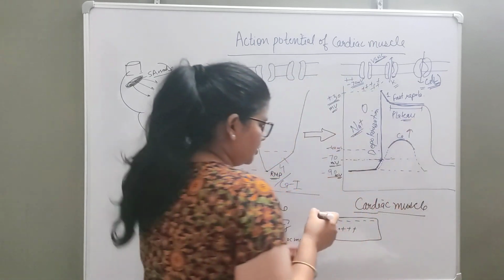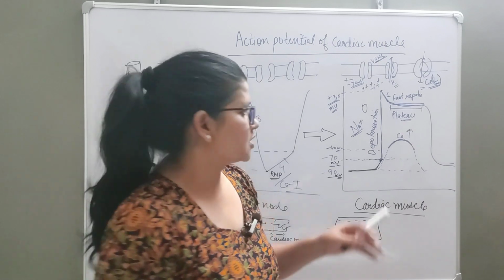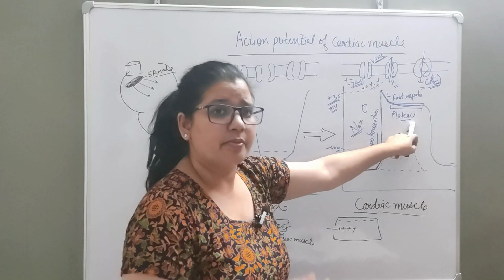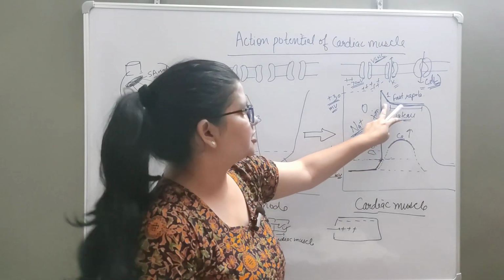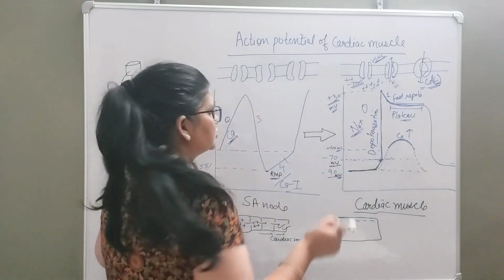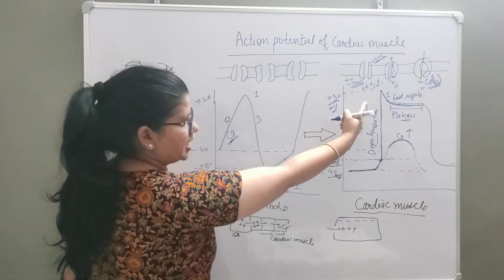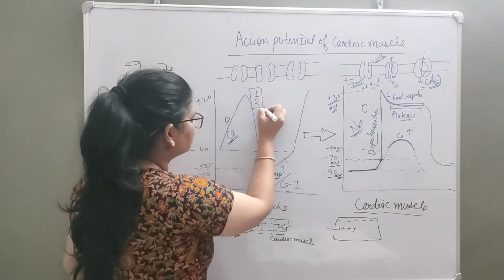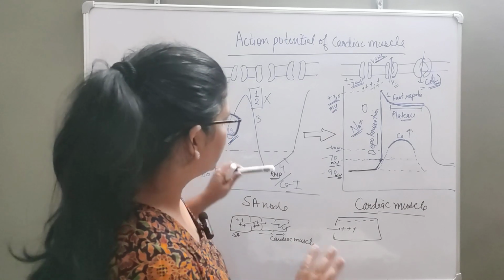Okay, so you can get a question like which ion is responsible for this plateau phase. So you should know here that potassium is going outside and calcium is coming inside, right? So both the channels, calcium L type channel and potassium channels, are responsible for this plateau phase, right? Okay, so if you concentrate here, these two phases, the fast repolarization and plateau phase, are both missing here. These stages are not present. Okay, now this point is clear.